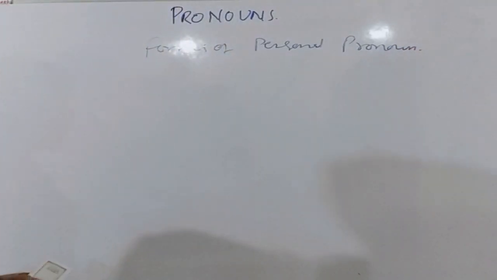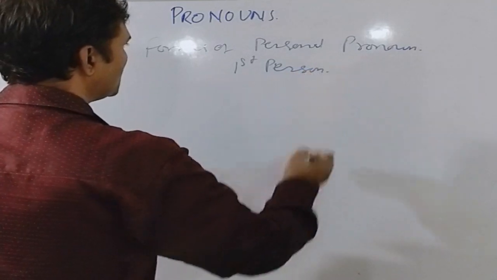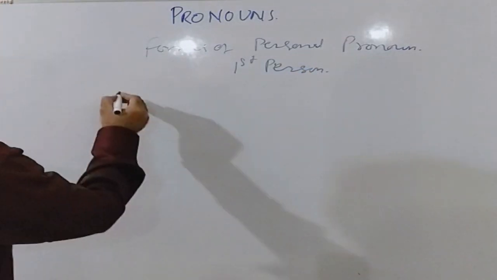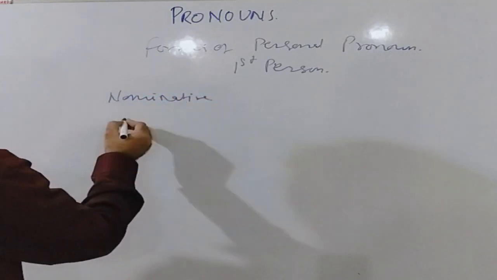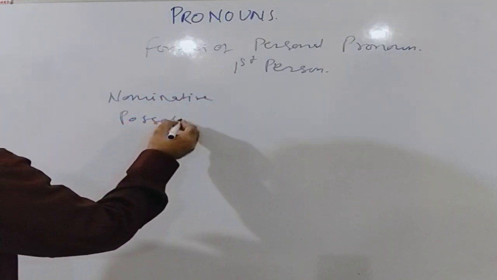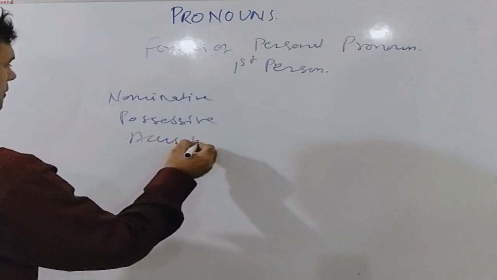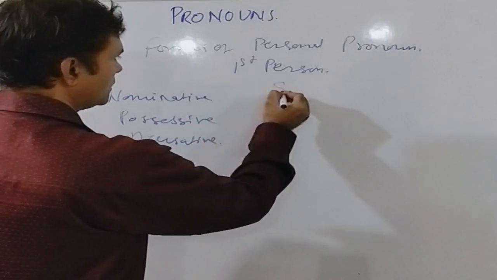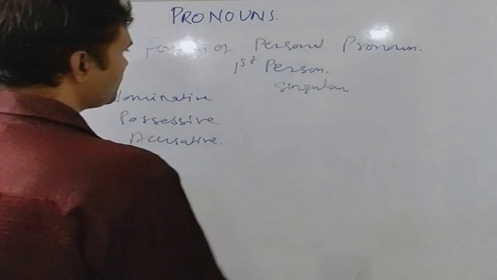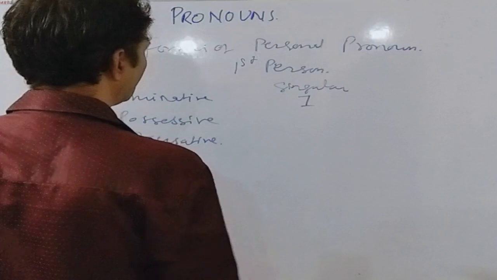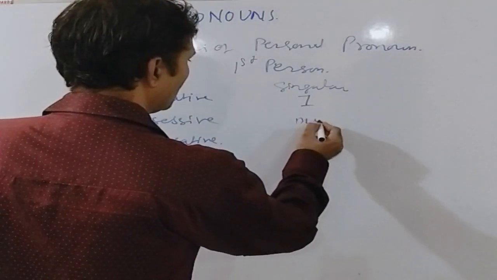In case of first person, a personal pronoun can be nominative or possessive or accusative. In case of singular, the nominative pronoun is I. The possessive pronoun is my or mine.